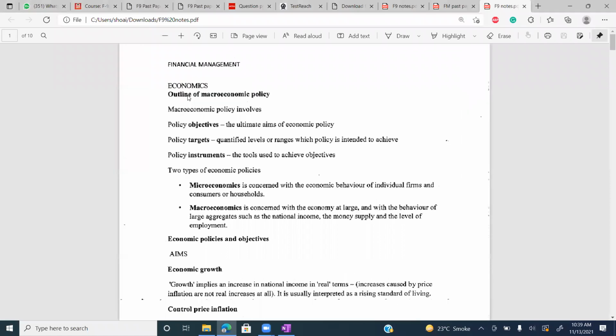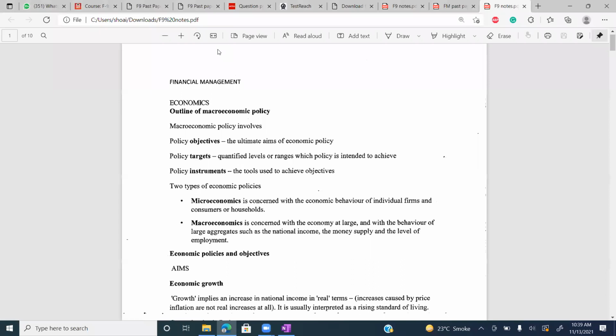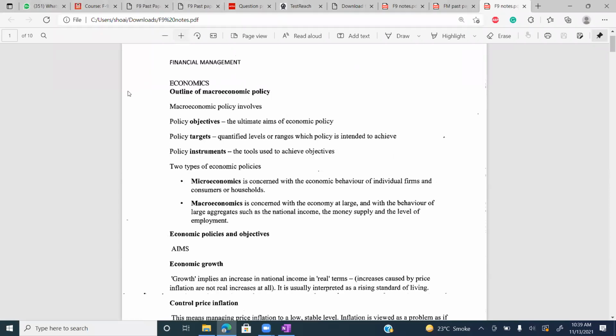Guys, please open these notes if you don't have them. Please start reading from the screen. This is the economics area. An examiner will test a few straightforward questions on this area.